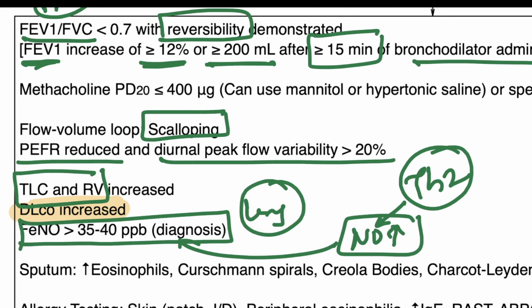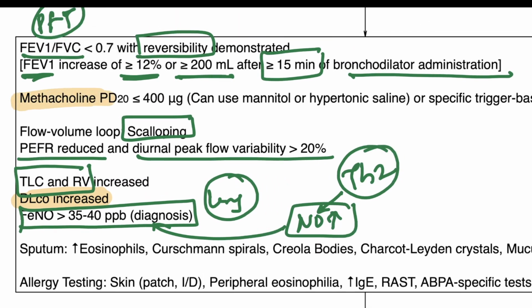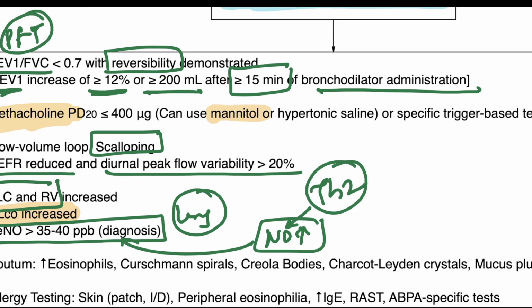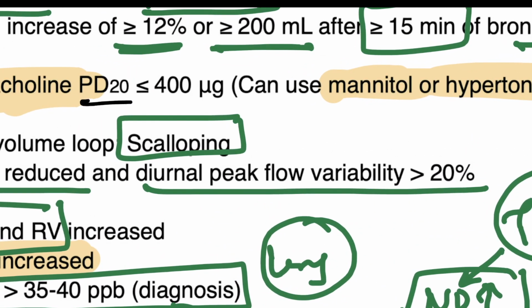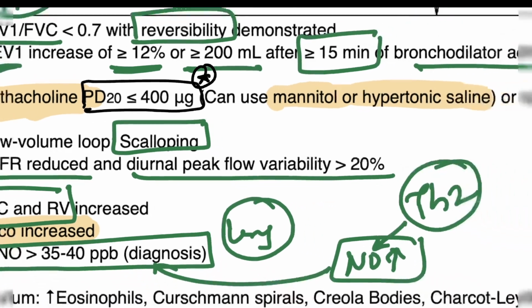You should also note that you can test for airway hyperresponsiveness through methacholine, that is, bronchoprovocative testing. You can also go with mannitol or hypertonic saline if methacholine is not available. The interpretation of this test is based on measuring an FEV1 decline of more than 20%. This is referred to as the provocative dose at 20%, and it should be less than or equal to 400 microgram. That is airway hyperresponsiveness. Such a small dose should trigger bronchoconstriction in the affected individual, whereas it will generally not elicit bronchoconstriction in a patient who is not suffering from asthma.